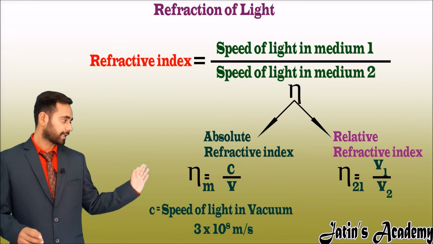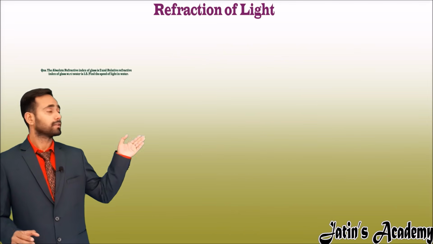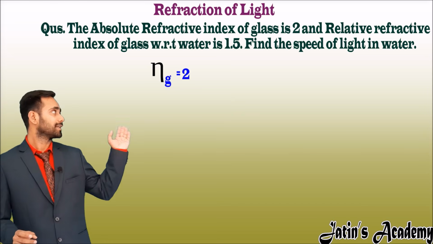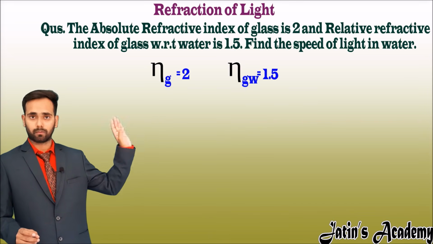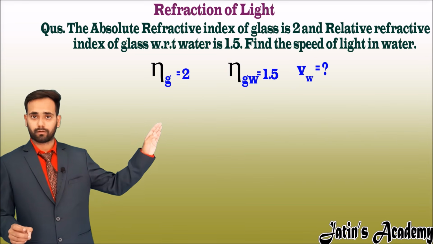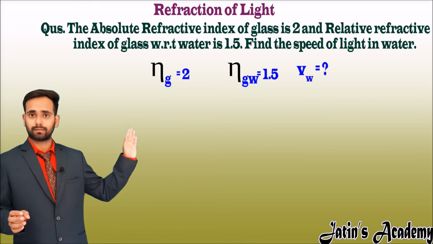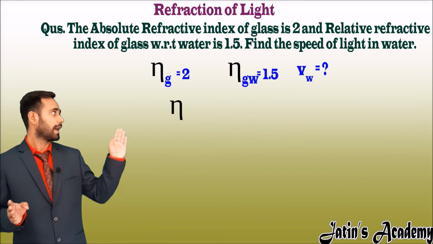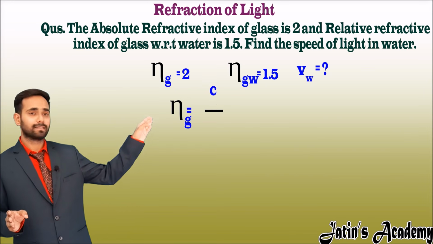Understand the term refractive index with an example. The example is like this. The absolute refractive index of glass is 2 and the relative refractive index of glass with respect to water is 1.5. Now find the speed of light in water. Here, see, the absolute refractive index of glass is 2, and refractive index is shown by symbol n. So Ng is given by c upon v.